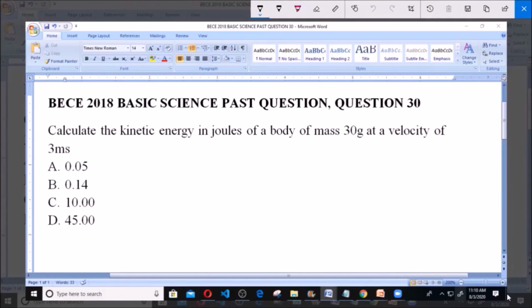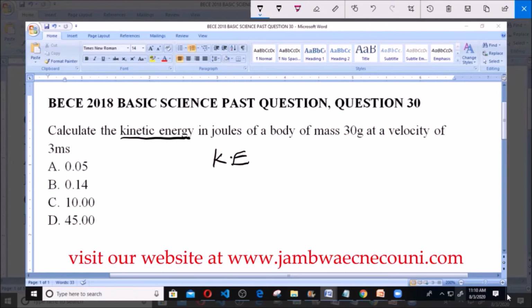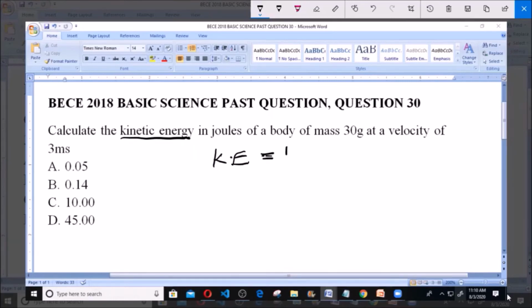Now let's calculate the kinetic energy. And we know kinetic energy is a form of mechanical energy. Kinetic energy, KE, is energy in motion. Because it deals with motion, it is simply given as half times mass m times the square of the velocity. So this is the formula for calculating kinetic energy.